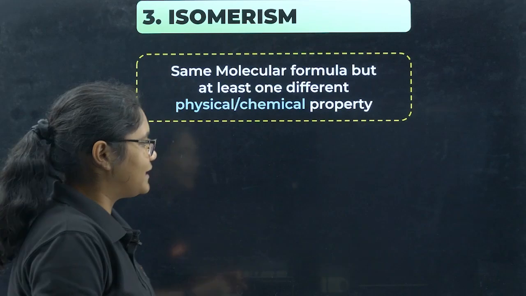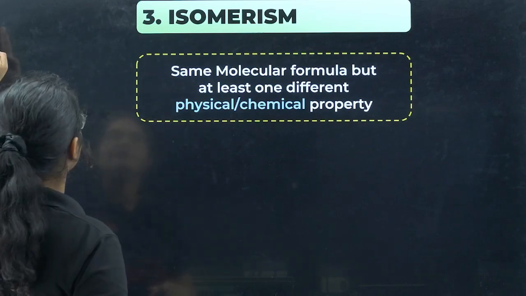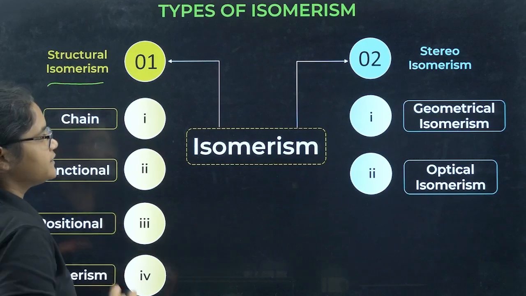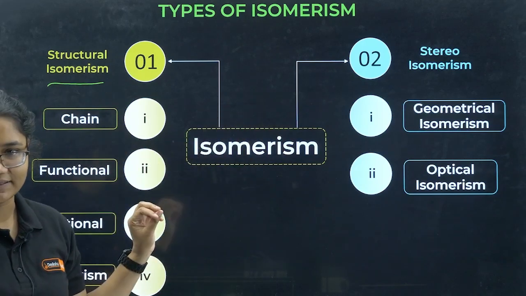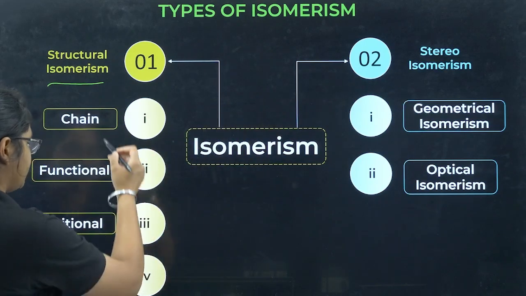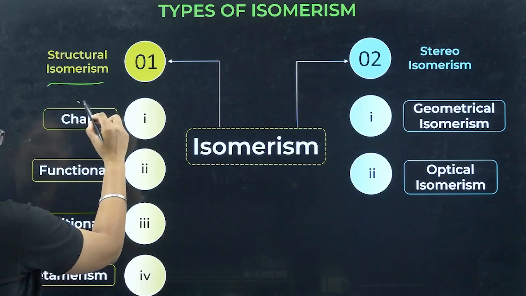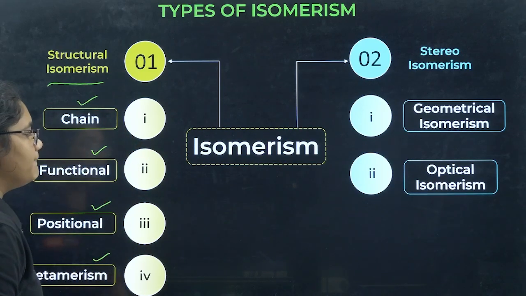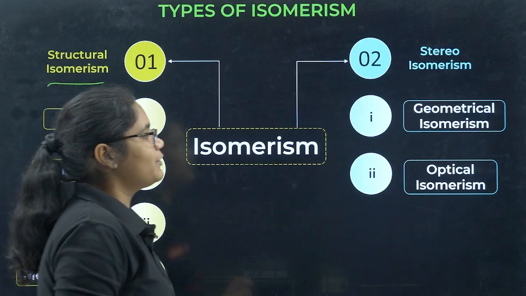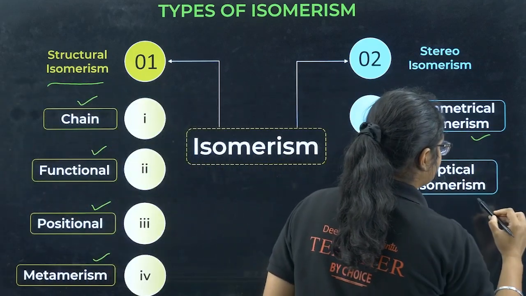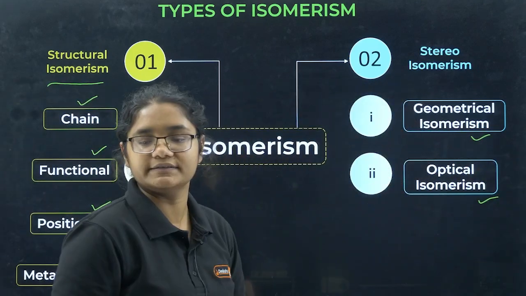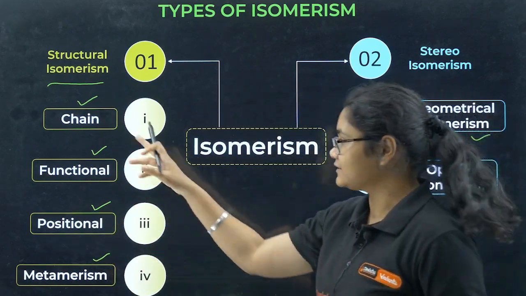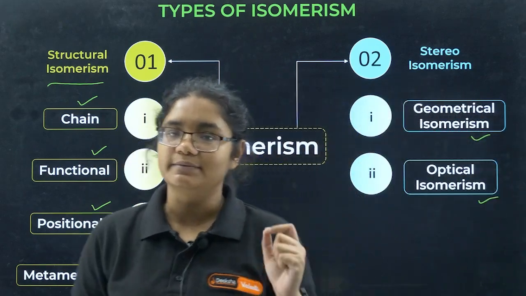Okay, now what are the types of isomers? We have basically 2 types of isomers. One is structural isomerism, another is stereoisomerism. In structural isomerism, we have these 4 types: chain isomerism, functional isomerism, positional isomerism and metamerism. And in stereoisomerism, you have geometrical isomerism and optical isomerism. Okay, so please have a look at this flow chart. We will be discussing each and every isomerism in detail.